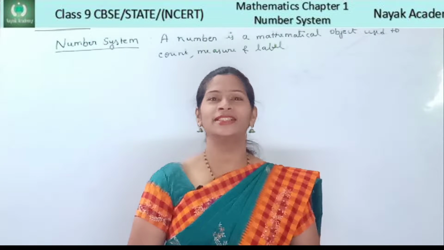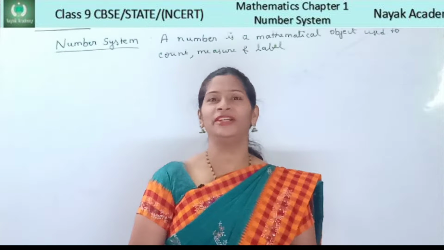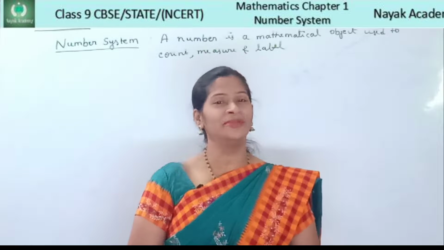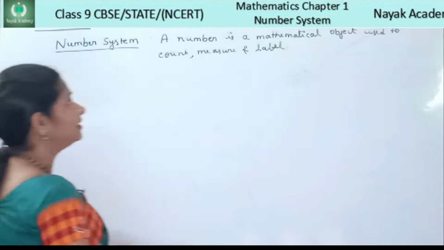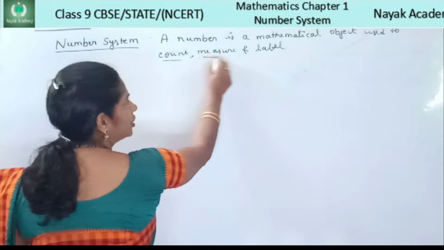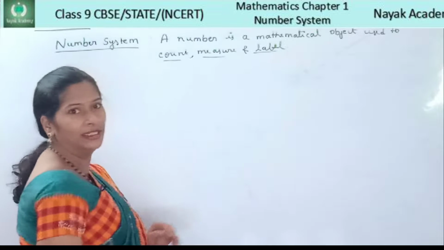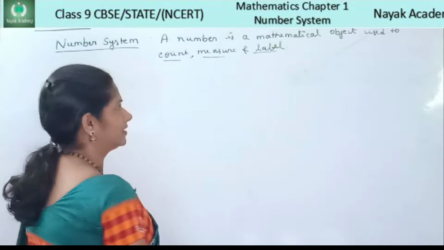Today we are going to discuss NCERT as well as CBSE class 9th mathematics first chapter, number system. What do you mean by numbers? Numbers is a mathematical object used to count, measure and label. Now let us learn what are the different types of numbers.